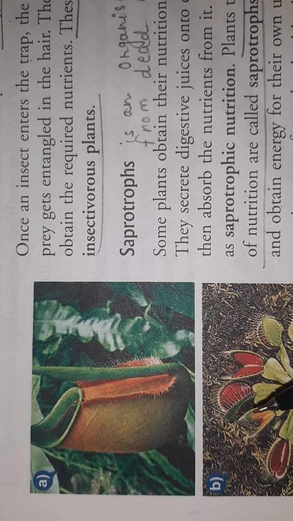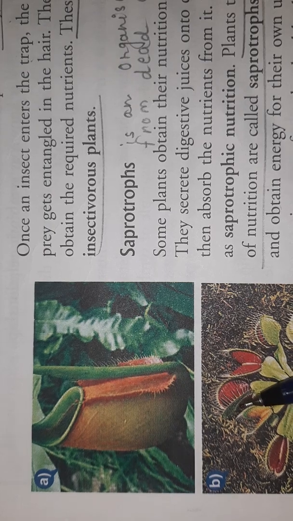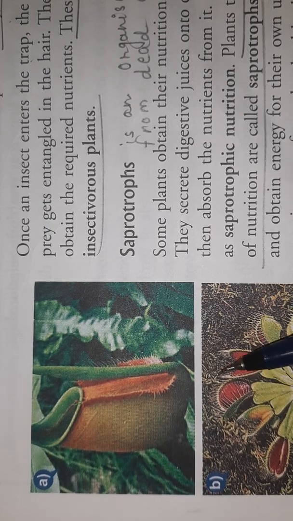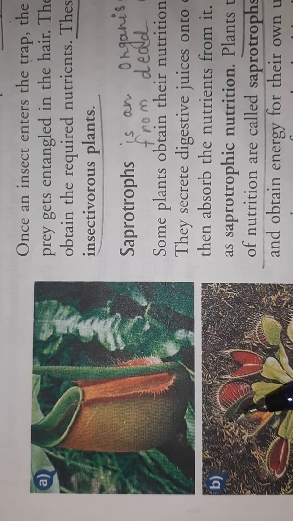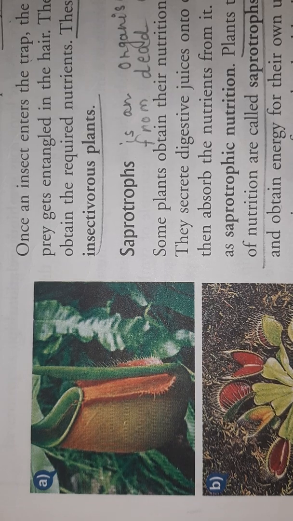Obviously the insect will try to come out, but it cannot, it will be entangled in this hair. Then the plant digests its prey to obtain the required nutrients which were lacking. So these insect eating plants are known as insectivorous plants.